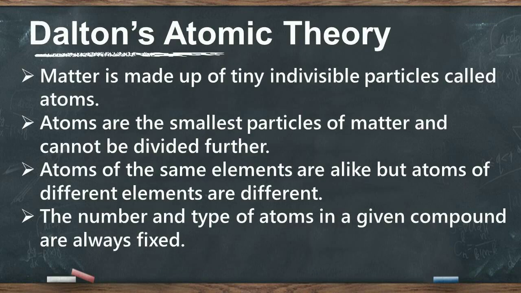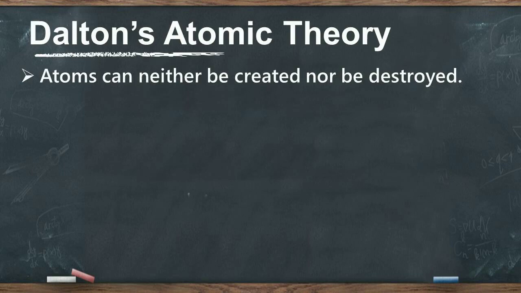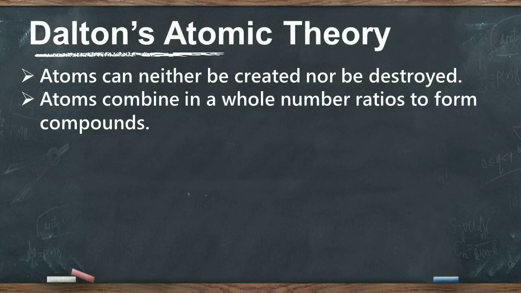The number and type of atoms in a given compound are always fixed. For example, water is a compound which is always made up of two types of atoms, hydrogen and oxygen, and always two atoms of hydrogen and one atom of oxygen combine to form water. Atoms can neither be created nor be destroyed. Atoms always combine in whole number ratios to form compounds.